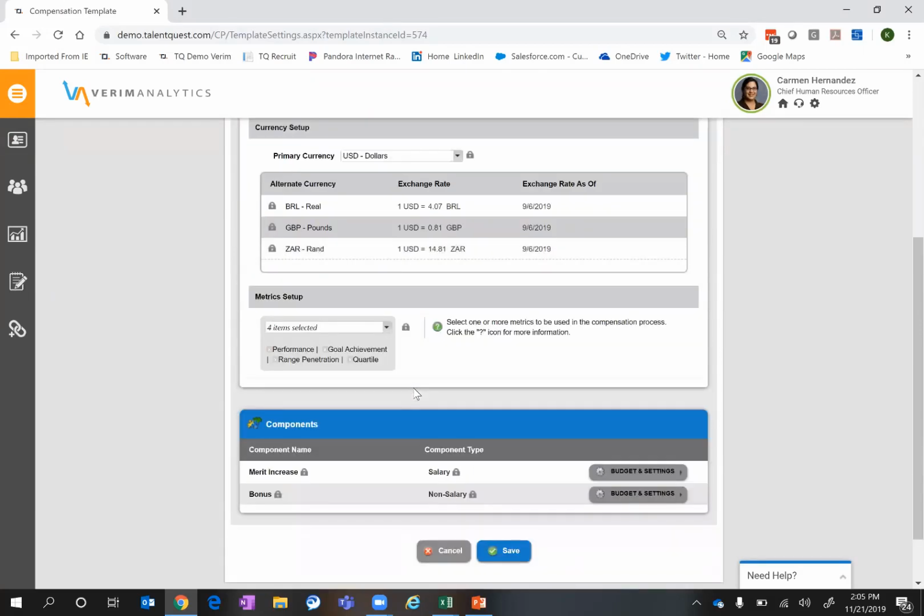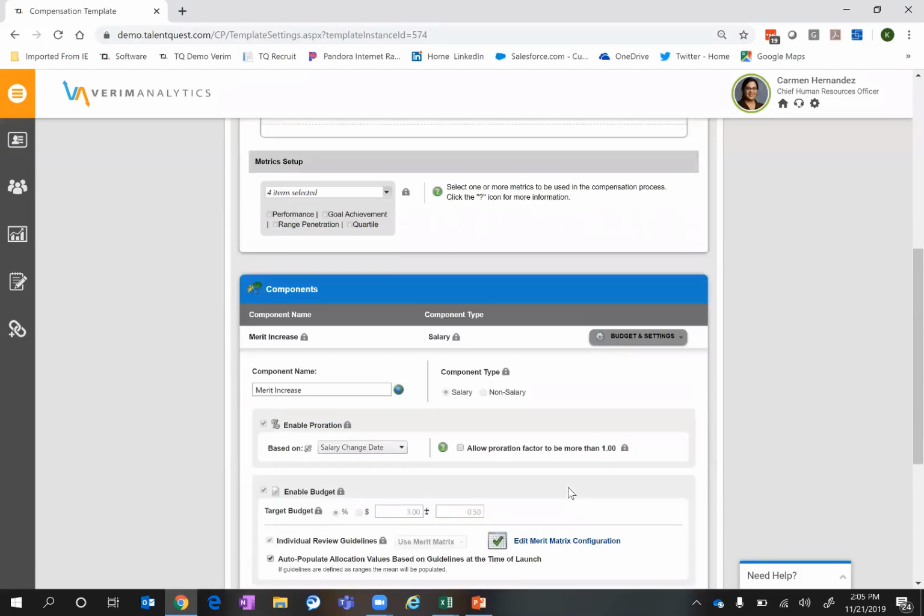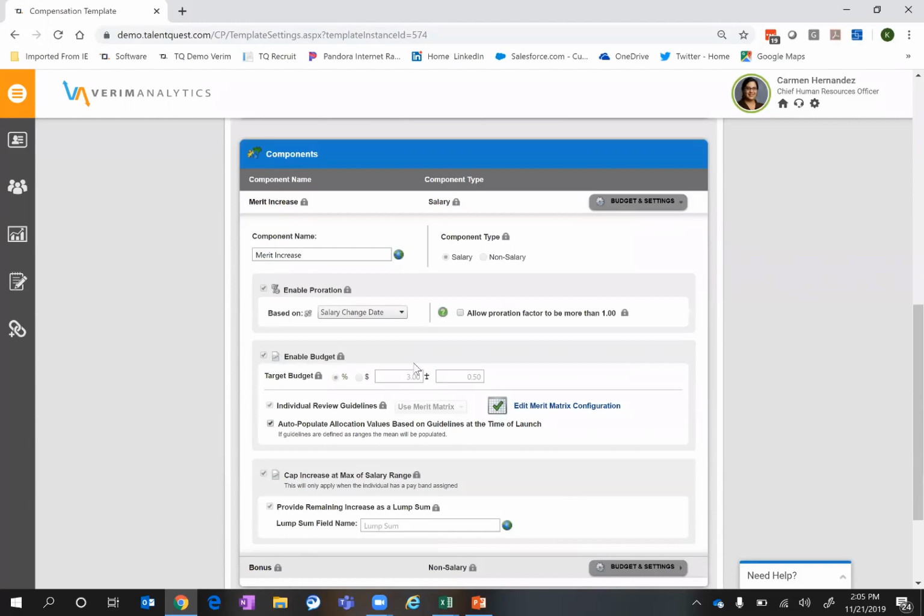And this particular one, when we think about the components involved in this compensation workflow, involves both a merit increase and a bonus. So essentially your salary and non-salary type of amounts. If I click in here to see more details, when we think about the merit component, we've set a 3% budget for this. Now, again, that could be 4%, that could be 5%, whatever you want to set that to be for whatever group of people this is going to apply to. So it's nice to be able to set that amount and the specifics in there.